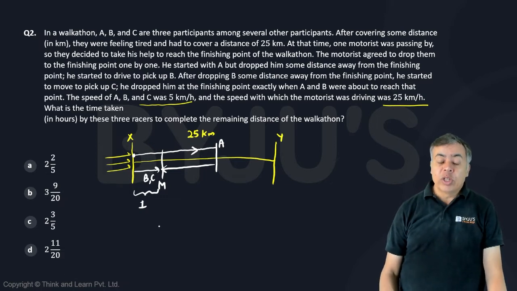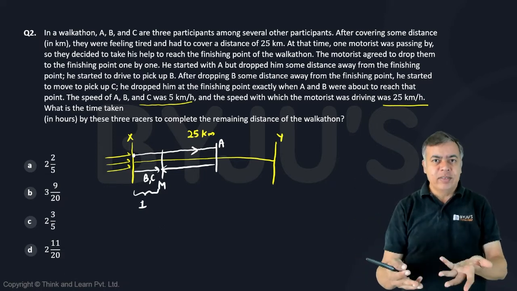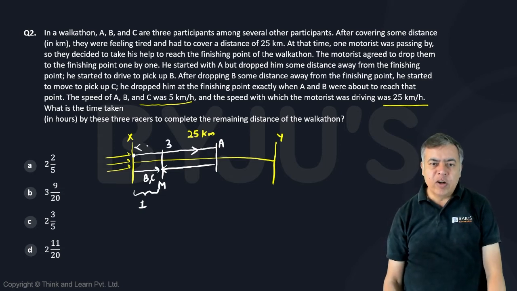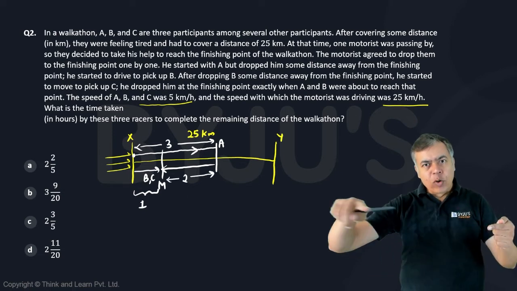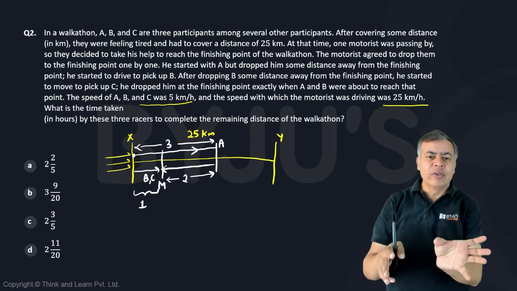So the total distance covered by the motorist and these people should be 6 units. That means the motorist will go 3 units on one side and come back 2 units, so the motorist is covering 3 units going and 2 units coming back, so 5 units, and these are covering 1 unit, so 1:5.